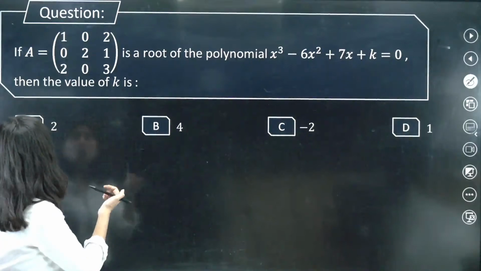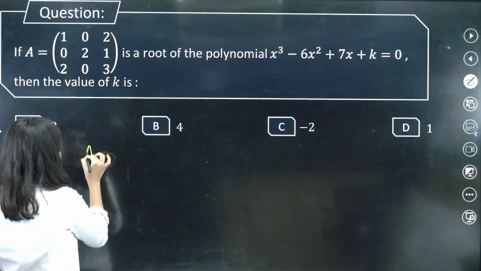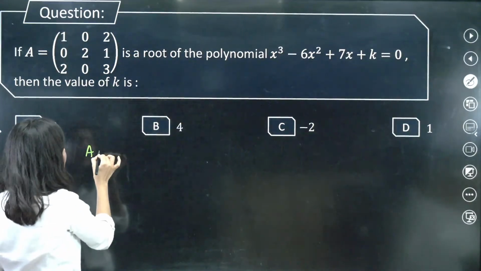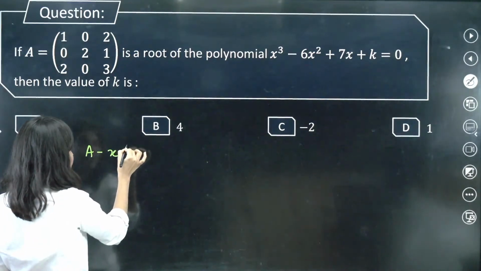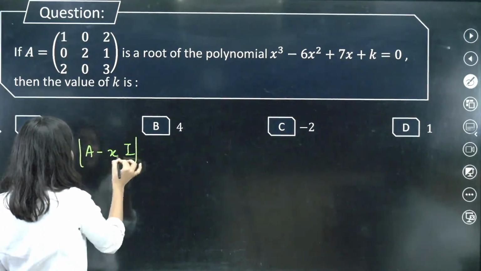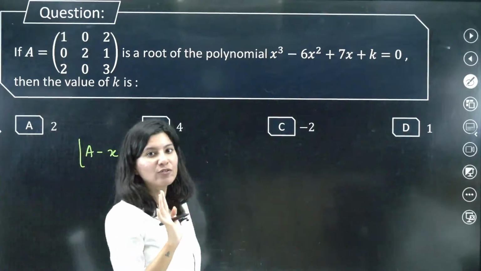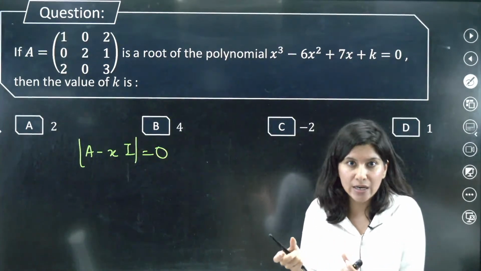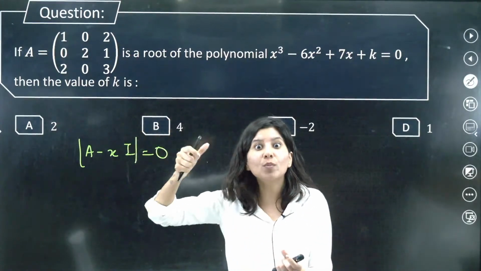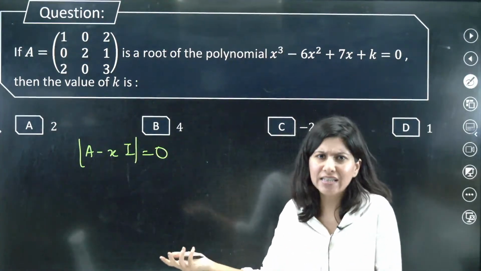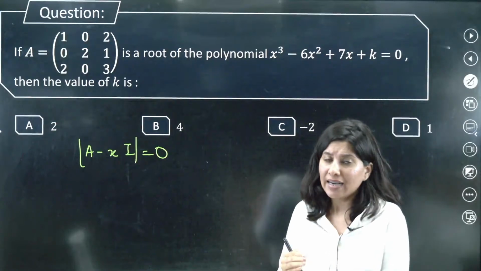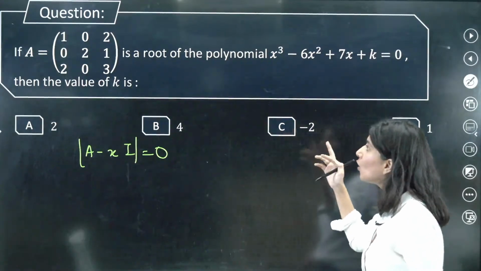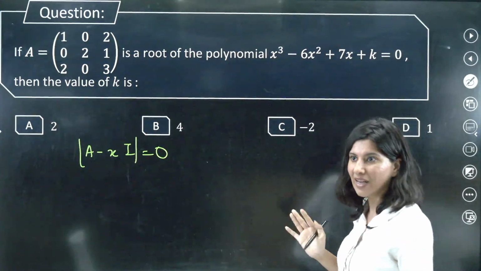Now they are talking in X, so instead of lambda I will use X. So A minus XI equals 0. Only this you have to do, and the moment you do it, you will get a polynomial equation. 3 cross 3 means a cubic equation in X, or in lambda, depending on what you're taking, and that will be called the polynomial equation of that matrix. That's it.